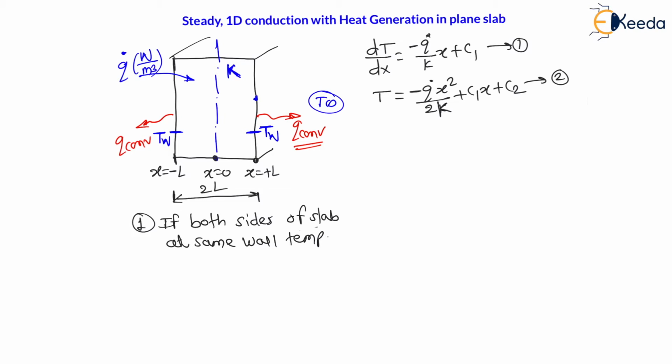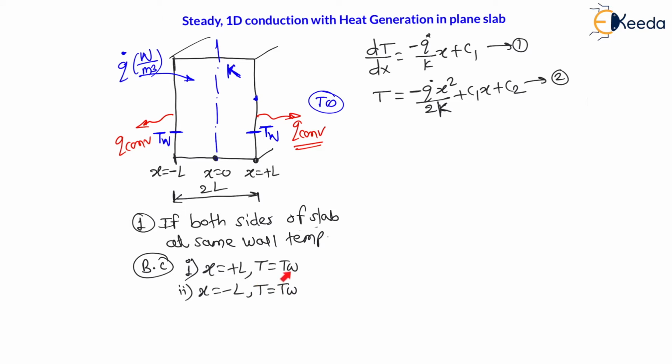Now my dear students, the boundary conditions here are: the very first boundary condition is whenever x is equal to plus L, temperature will be equal to T wall. This is the first boundary condition. The second boundary condition is whenever x is equal to minus L, this left side, then temperature is equal to T wall, right? With the help of these two boundary conditions, we will get one of the integration constants.